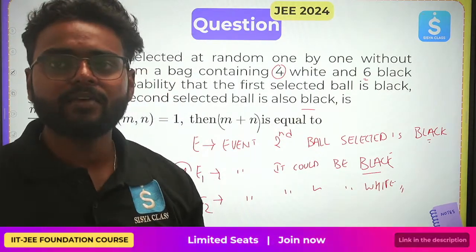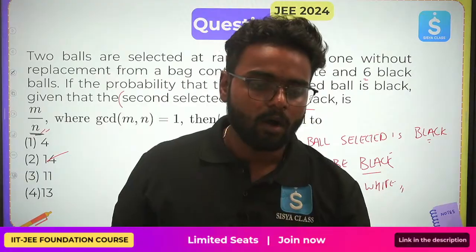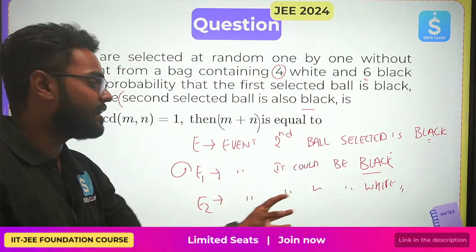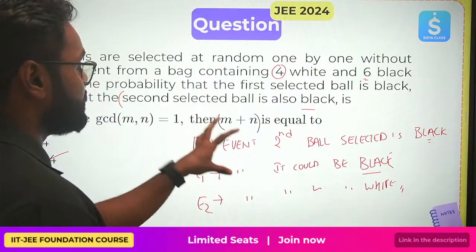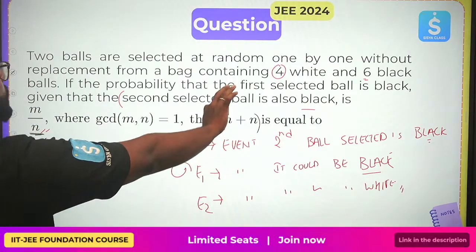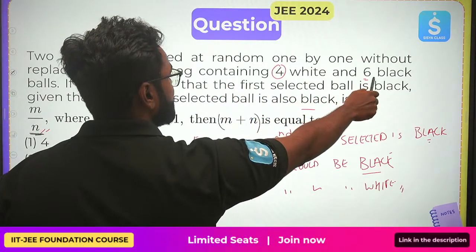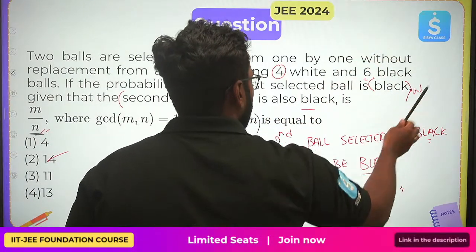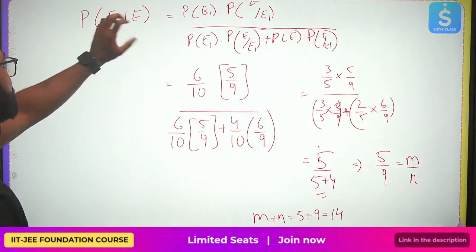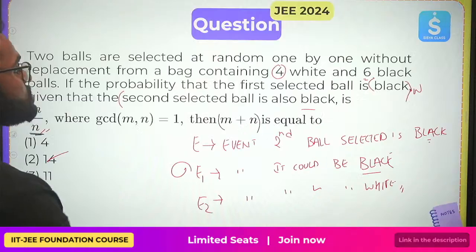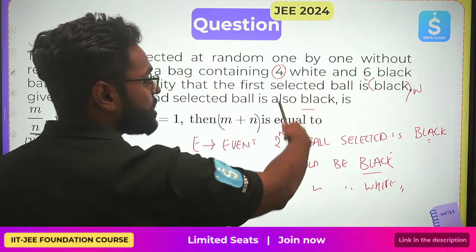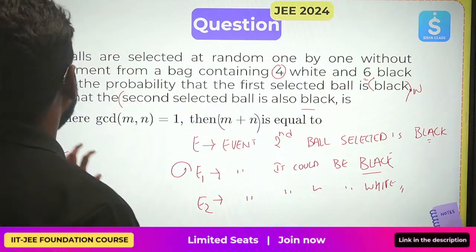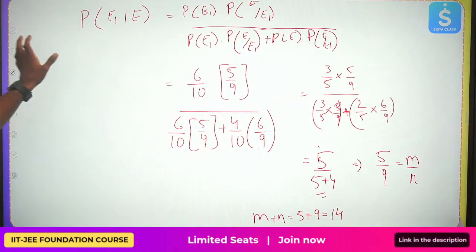What are the possible events? You could select either black or white. I consider 2 events. First event is if it's black, second event is if it's white. If they told me that the first selected ball is black, or if they ask me if it's white, I would take the complete condition in this. I would get a different answer because the number of white balls and black balls are different. Here the sum would be different. After I've considered this event, I have put on my Bayes theorem and solve this.